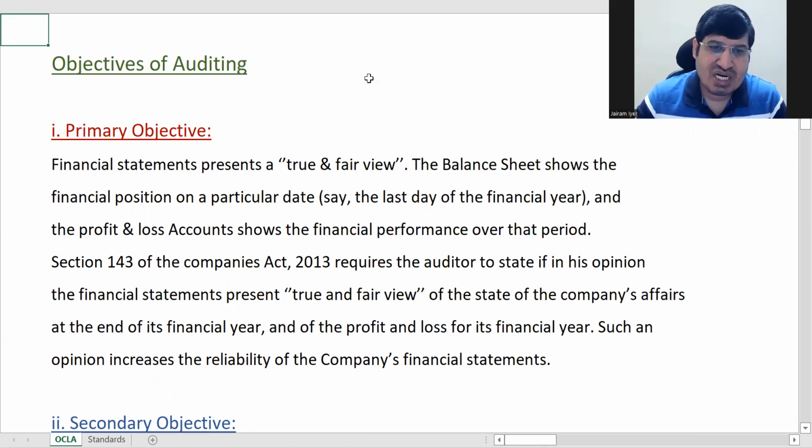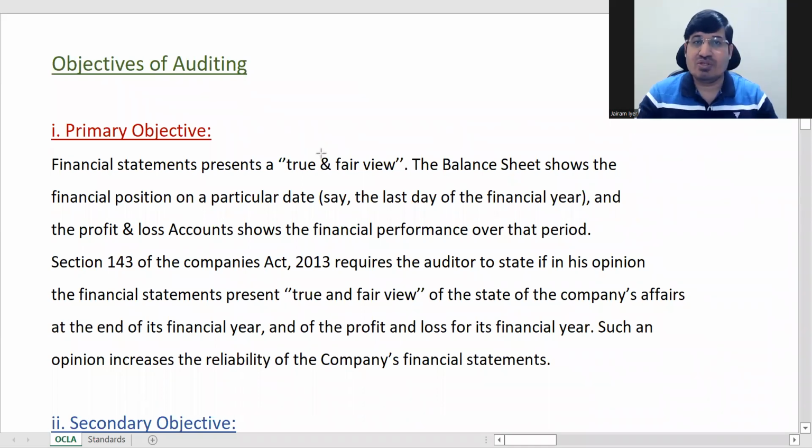The primary objective of auditing, understand this well, you might have to write this in many places. Financial statements present a true and fair view of the state of affairs of the concern. What is the primary objective? To make sure that the financial statements present a true and fair view of the state of affairs of the concern.